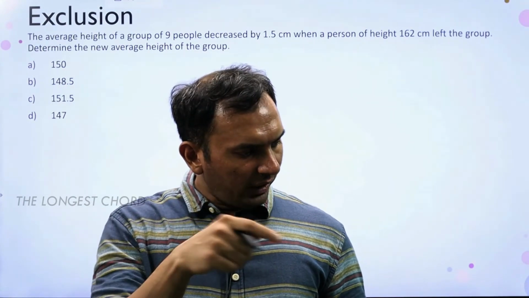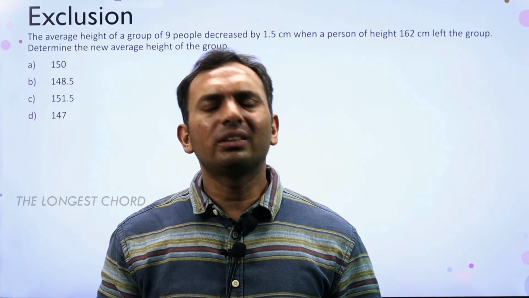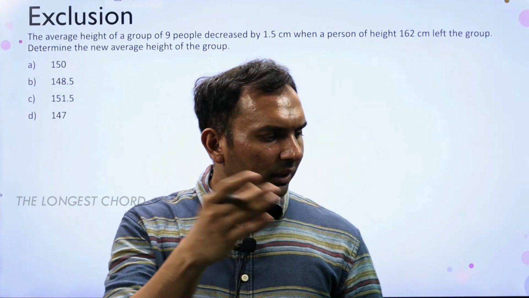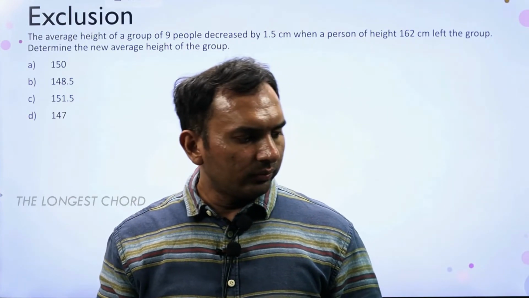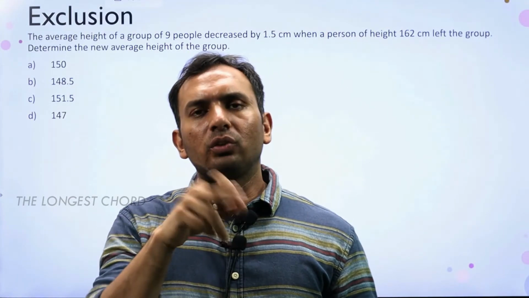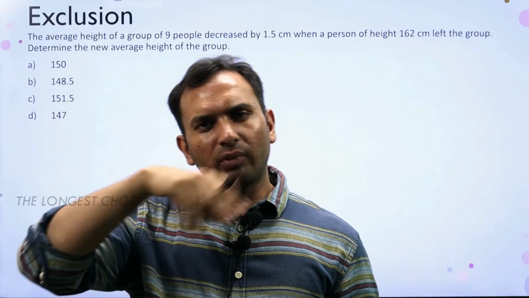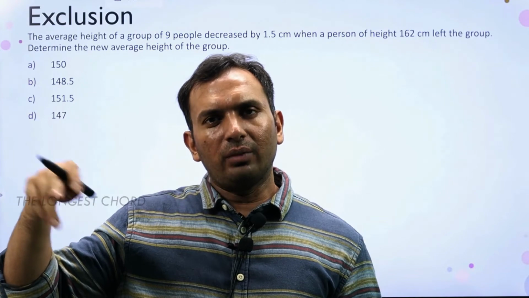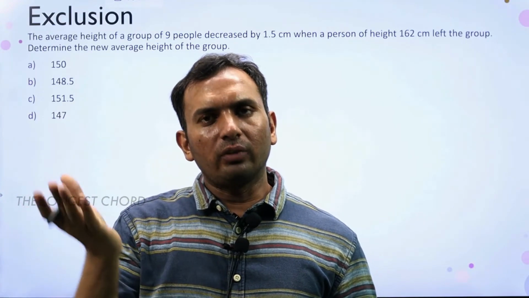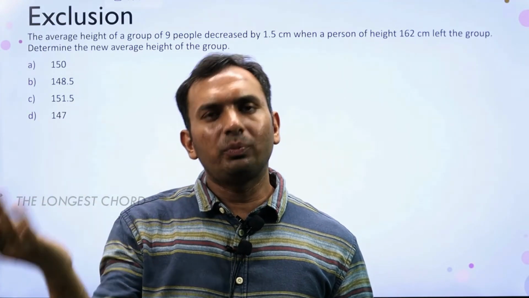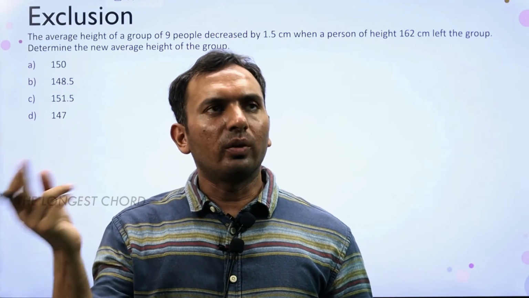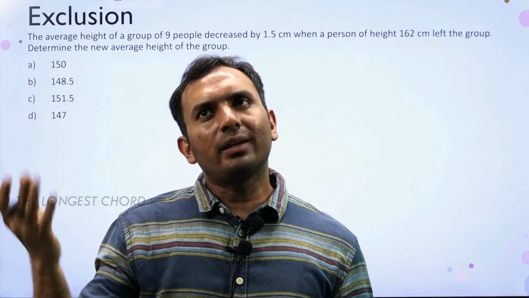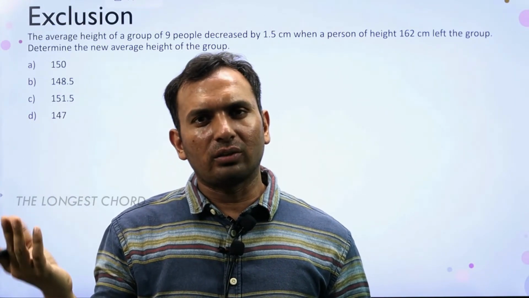So for the 8 people, whatever is the average, when it is included, it should have increased by 1.5. So basically 162, if we make it equal to the average of 8, it will be like A, then plus 1.5, along with himself he must be carrying extra. So A plus 1.5, how many times? We can have it into 9. So 9 and 4.5, 13.5 extra.